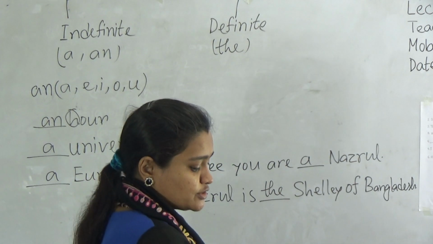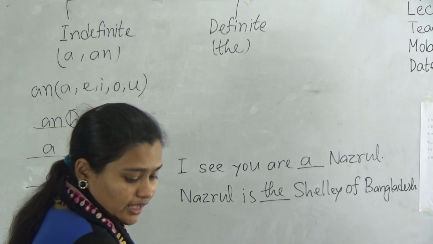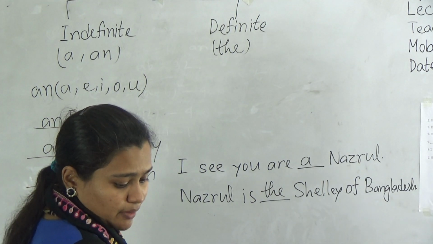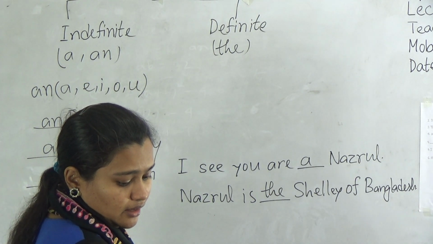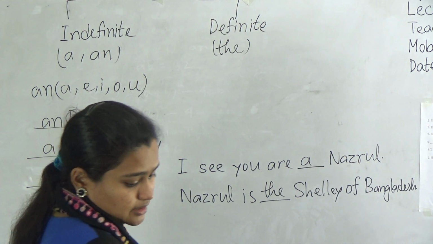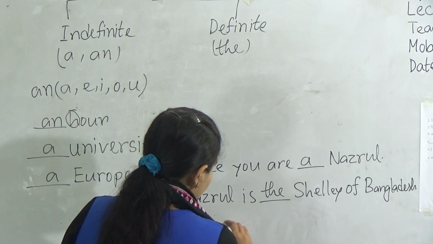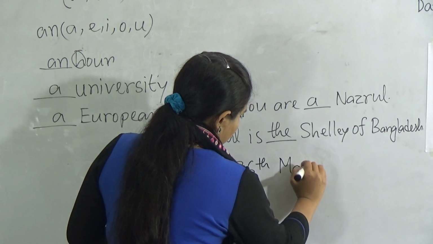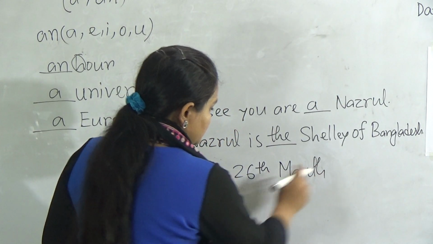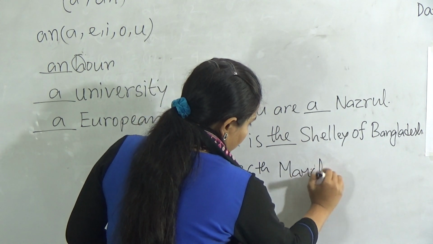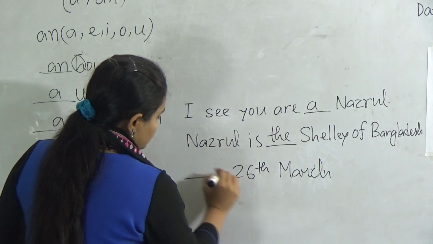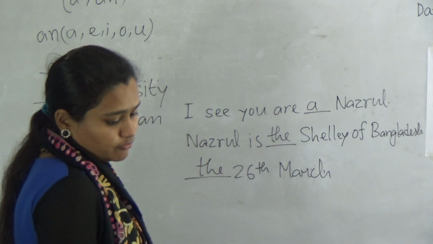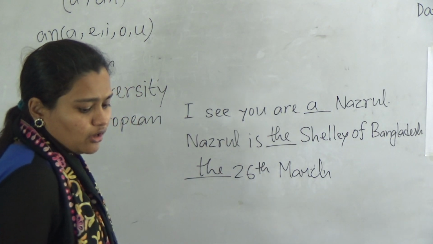Okay, and we also use "the" in front of a newspaper, or if there's a special date like 26th March. So we will write here "the 26th March". So we use "the" in front of the date. So we all know about it, right?